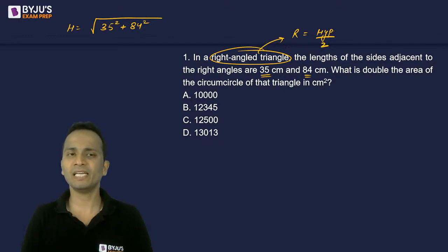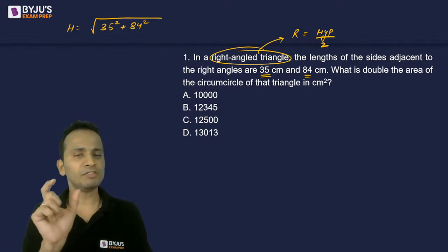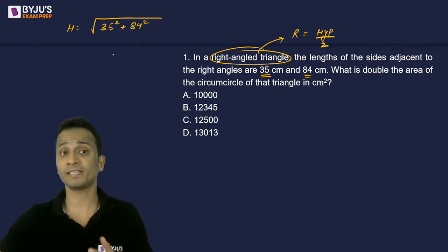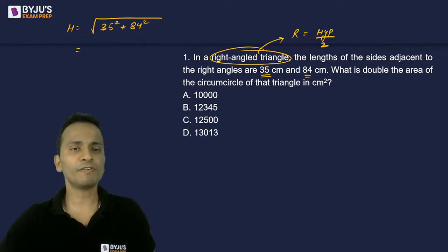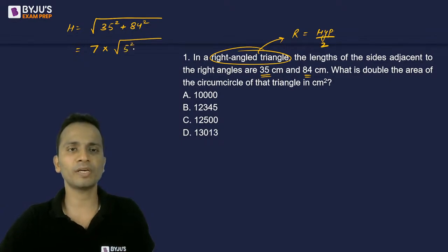I believe it will be slightly lengthy. So what you need to do is, in such cases, if you can take out some common factor between these two numbers, 35 और 84 में से कुछ भी कॉमन आ सकता है, yes, 7 कॉमन आ सकता है. So if I take out 7 square common, so under root के बाहर एक 7 आ जाएगा, multiplied by under root of, this will become 5 square and this will become 12 square.